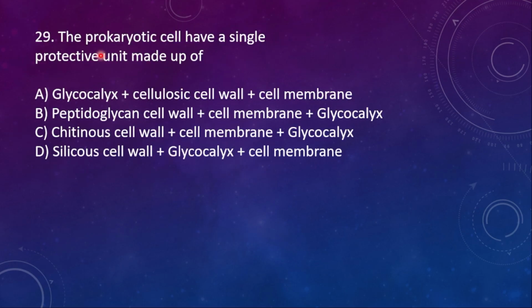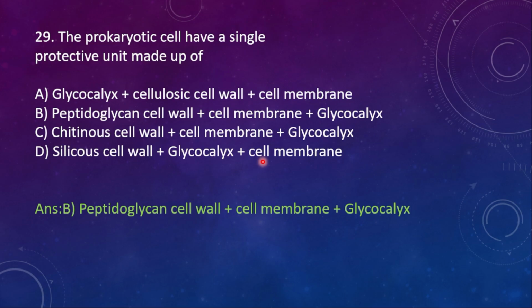Next one, 29th one. The prokaryotic cell has a single protective unit made up of option A, glycocalyx plus cellulosic cell wall plus cell membrane. B, peptidoglycan cell wall plus cell membrane plus glycocalyx. C, chitinous cell wall, cell membrane and glycocalyx. D, siliceous cell wall, glycocalyx plus cell membrane. Here the right option is B, peptidoglycan cell wall plus cell membrane plus glycocalyx.